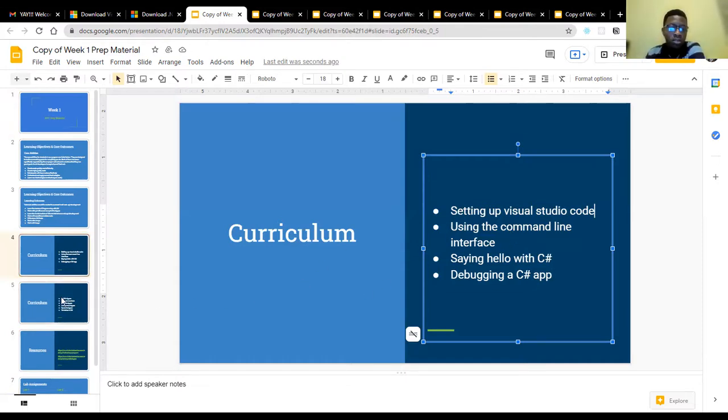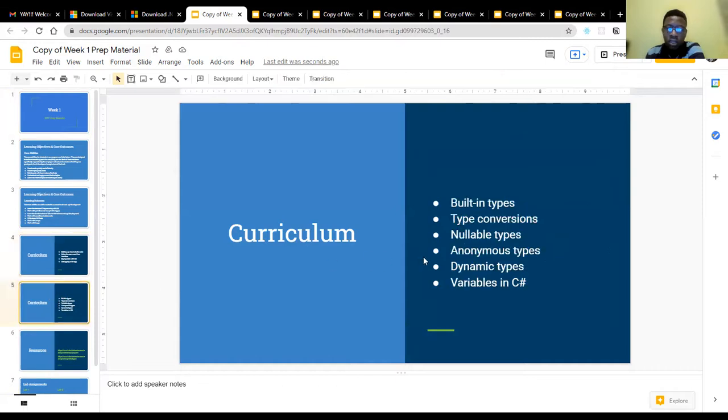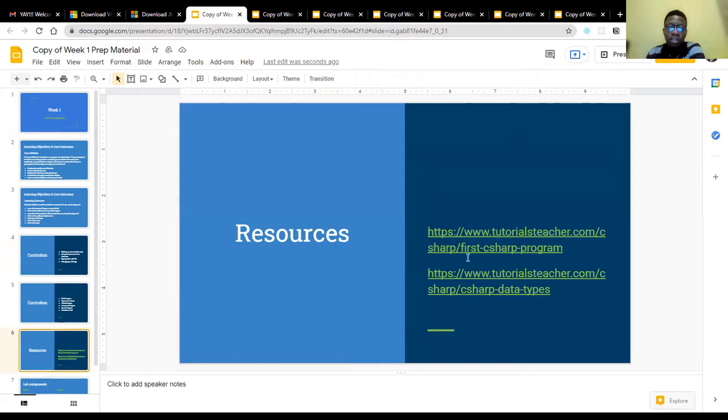I think we'd also, let's see, yeah, we'll also talk about built-in types, type conversions, nullable types, and the rest of this. Then I'm going to be sharing some resources with you.